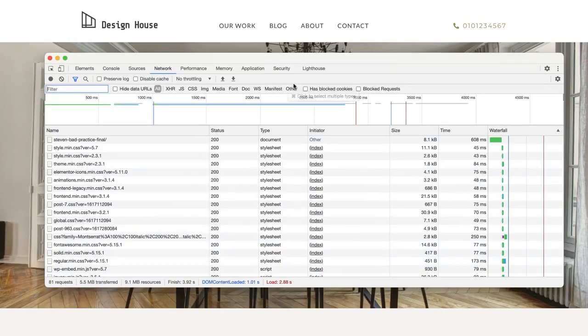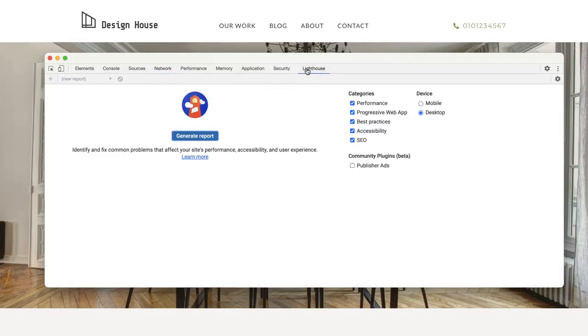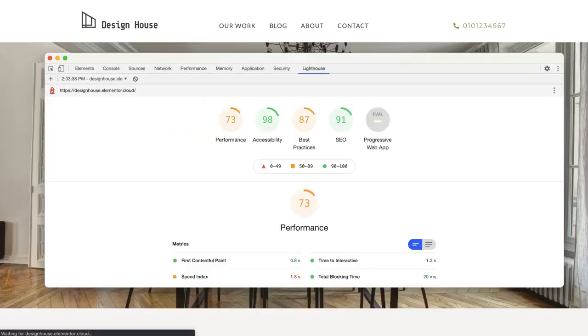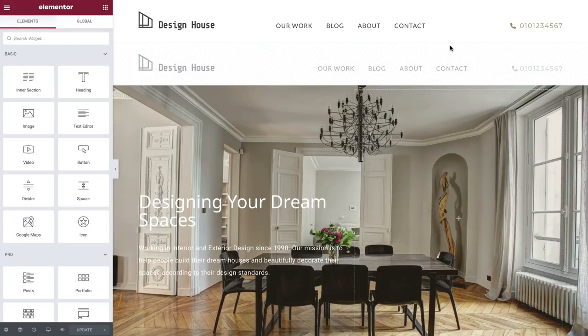If we switch over to the Lighthouse tab now, we are able to run an audit report on our page, which will give us more insight into its current performance. Select Generate Report, and after a few moments your report will appear. We're currently receiving a performance score of 73 out of 100, which we can certainly work on. Ideally, we'd like all these numbers to be in the green. Now let's get to work on optimizing our page so that our stats are improved.